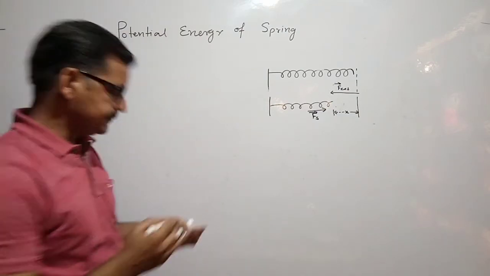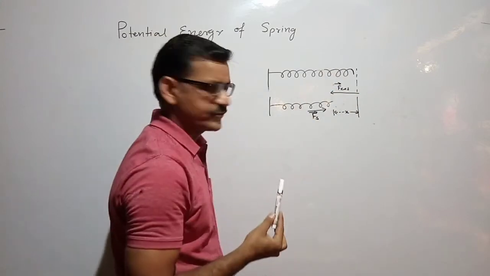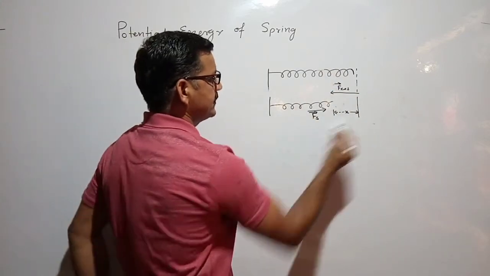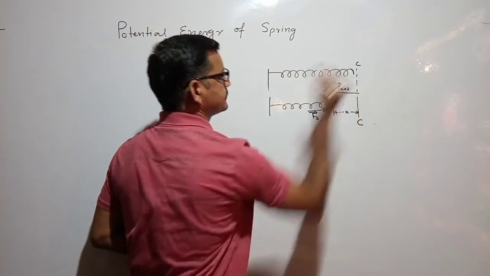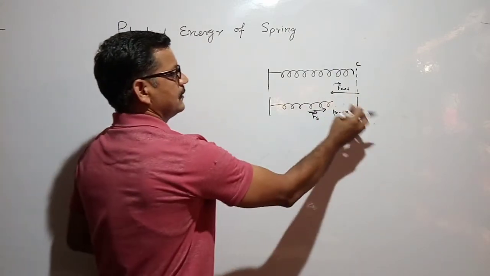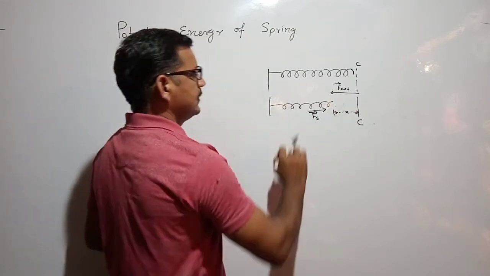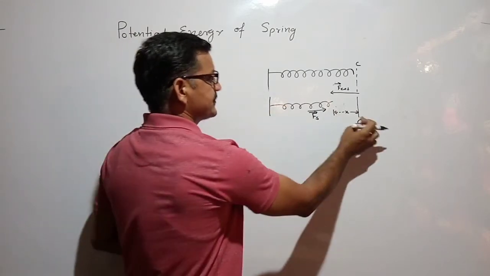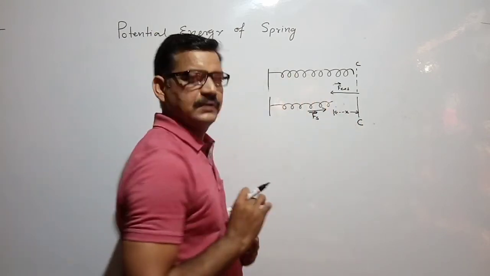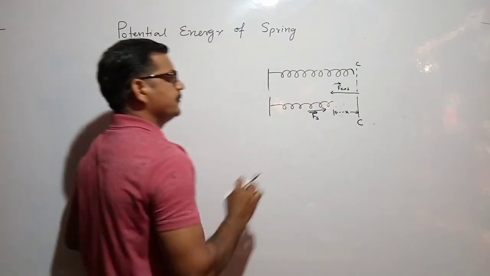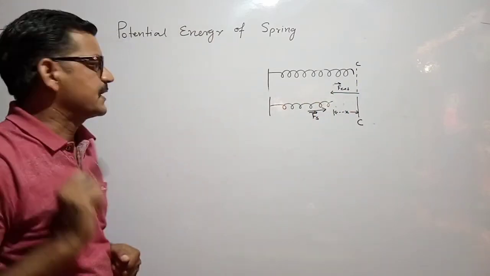We are seeing here the direction of the applied external force from the main position. Let the main position be represented by point C. The force is from the main position toward the left side, and the displacement is also from the main position to the left side, meaning the external force and the displacement are in the same direction.